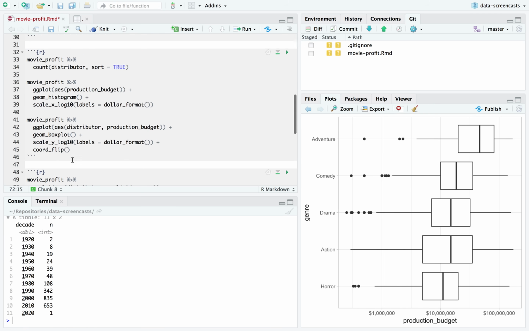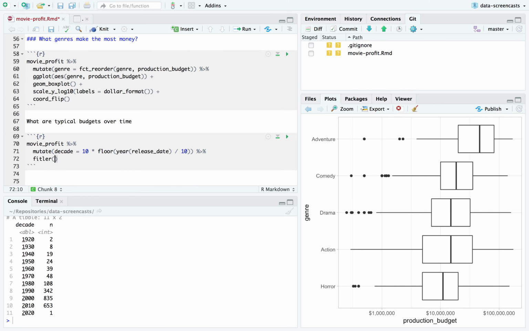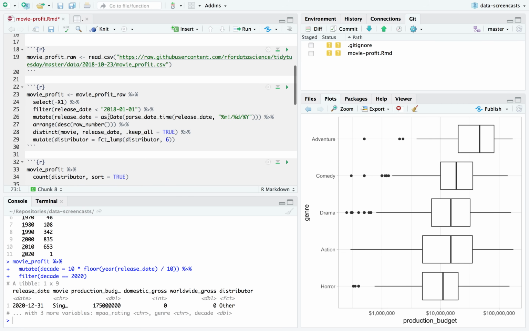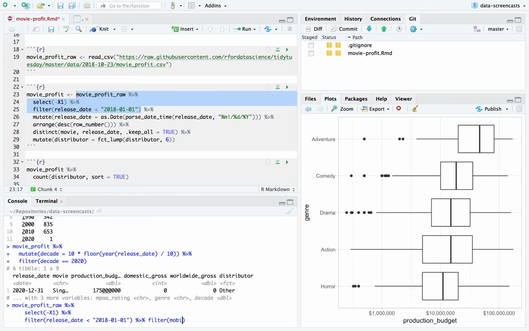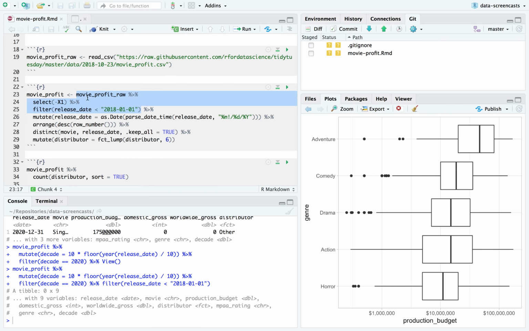Now I see a 2020. I thought that I filtered that out, so I'm going to take a quick look. If I say filter decade equals 2020, I see this movie, Singularity, with release date 2020. I said release date is less than 2018. I don't know why I was getting it before.